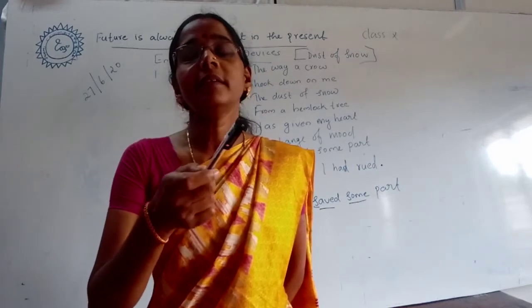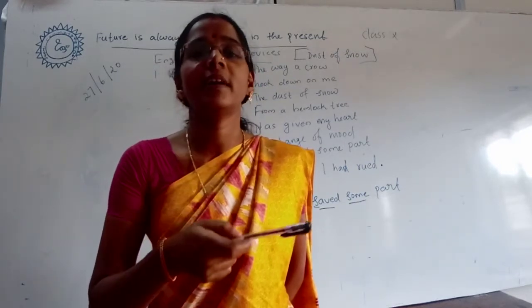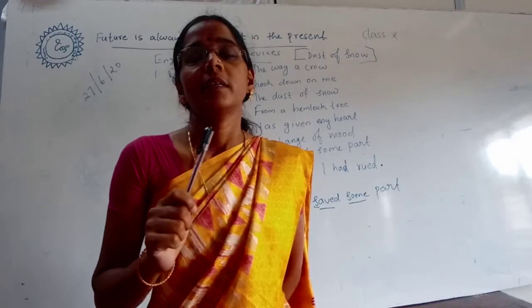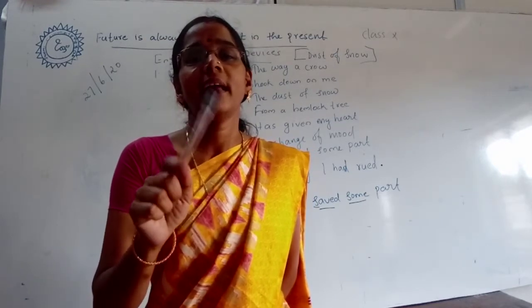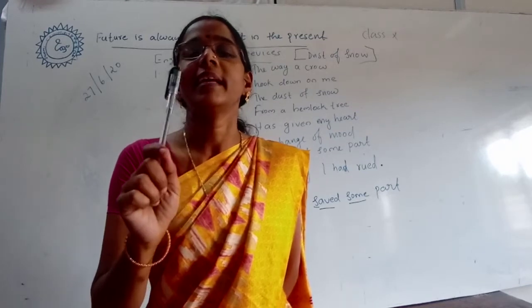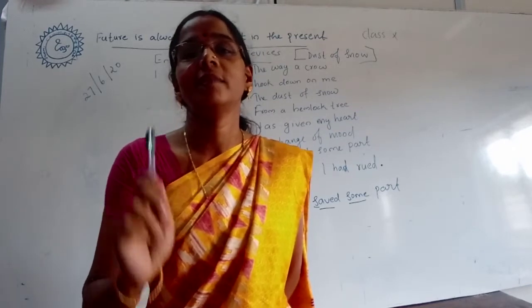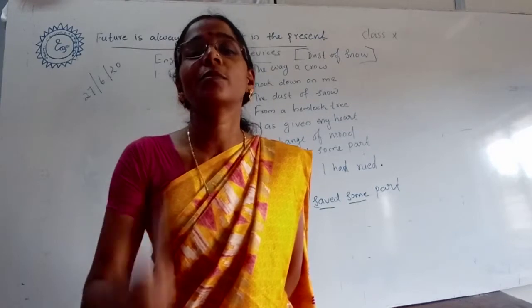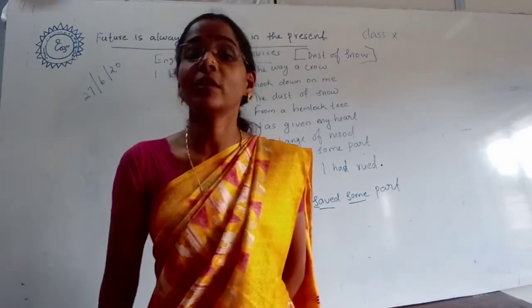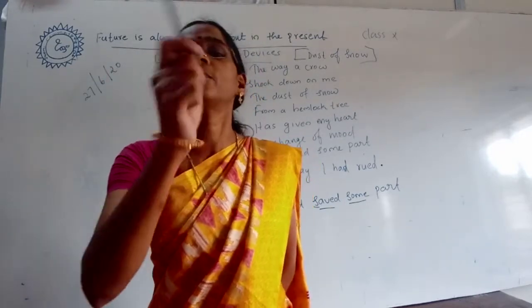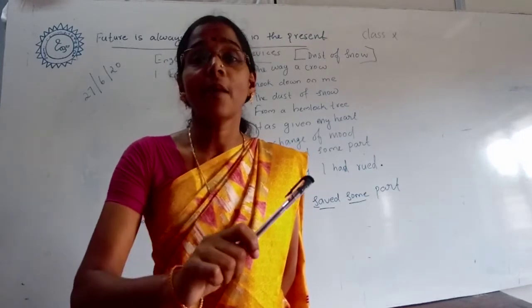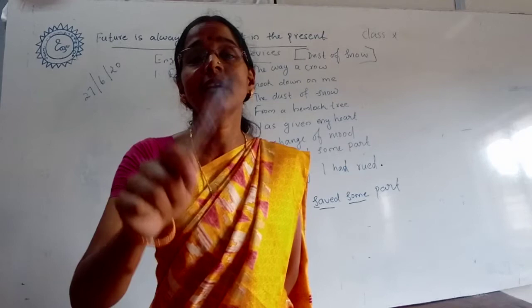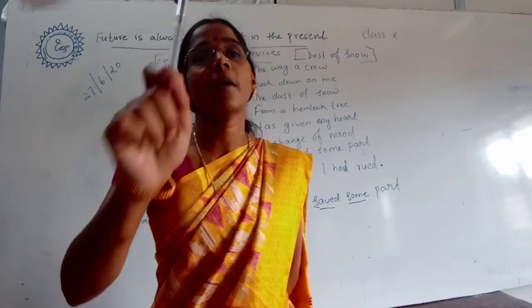Then enjambment, you may not be familiar with the word. Can you spell the word? E-N-J-A-M-B-M-E-N-T. In this poem, Dust of Snow, there is no punctuation mark, but at the end of the poem there is one full stop. So we can say that the poet has used the poetic device enjambment here.